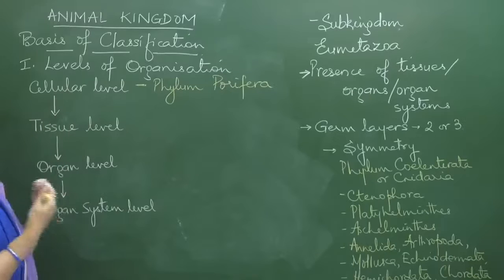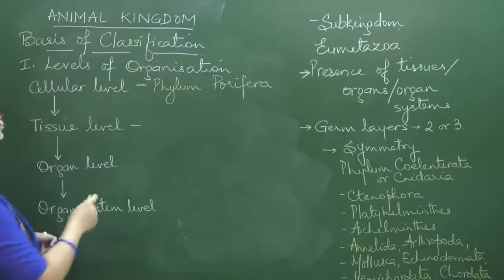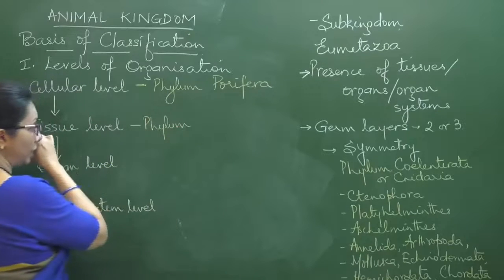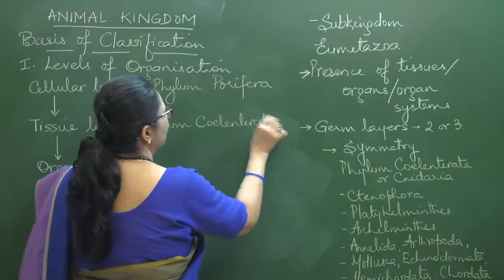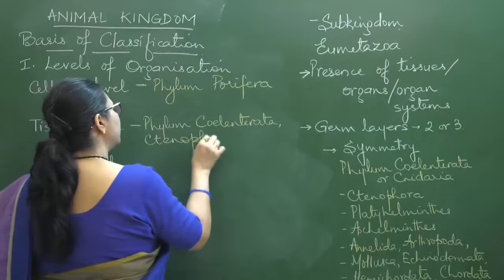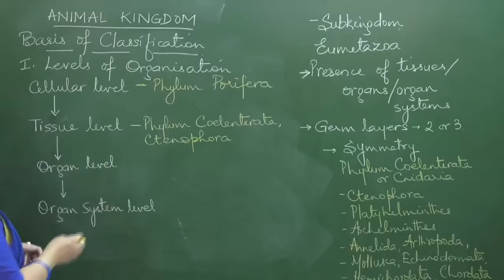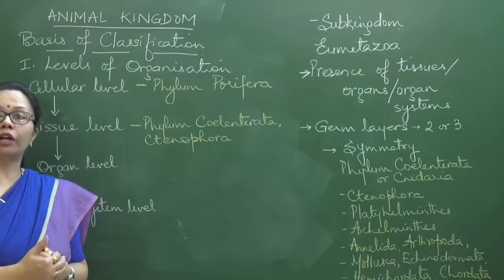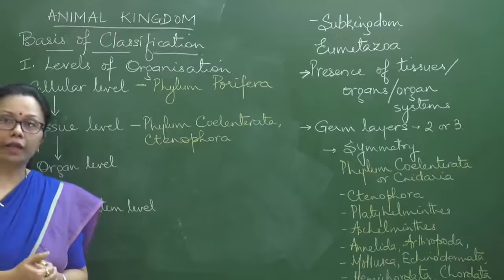Then when cells organize to form tissues, that would be the next level of organization, and this next level of organization is with phylum Coelenterata and Ctenophora, right? And then further, like for example tissues, you know that in the animals there are 4 different types of tissues, right? Epithelial tissue, muscular, nervous and the connective tissue.